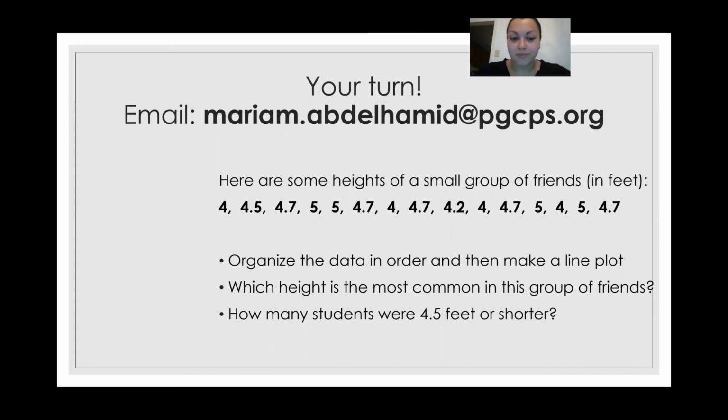So the first question says, organize the data in order and then make a line plot, like we did here today. So then it says, which height is the most common in this group of friends? So after you've made your line plot, you want to determine which one is the most common height. And then you're going to ask how many students were 4.5 feet or shorter. So anyone that was 4.5 feet or shorter, you're going to add up those number of students.